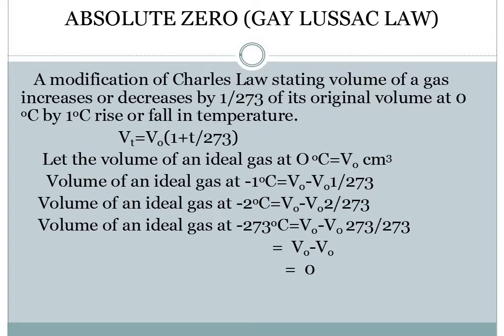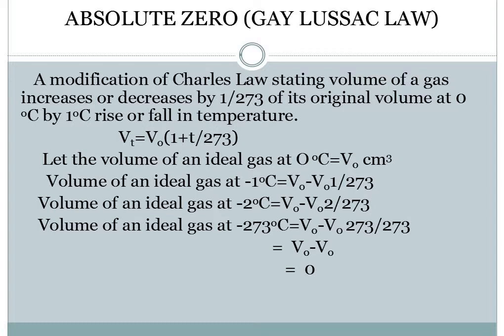Now suppose we are decreasing the temperature continuously and we get a temperature of minus 273. Then the volume of an ideal gas at minus 273 degrees centigrade would be equal to V naught minus V naught into 273 by 273. If you take this 273 by 273, it cancels out and we get 1. That is, the equation becomes V naught minus V naught. And V naught minus V naught means what? It is equal to 0.